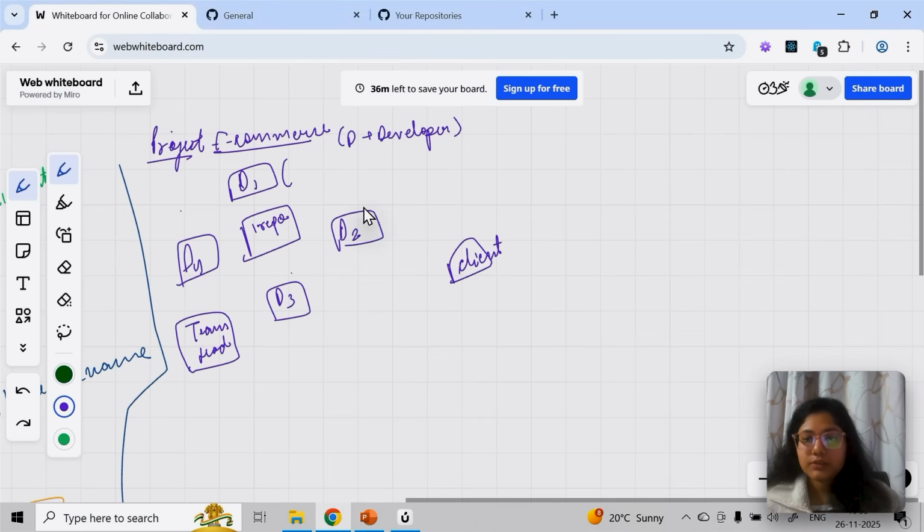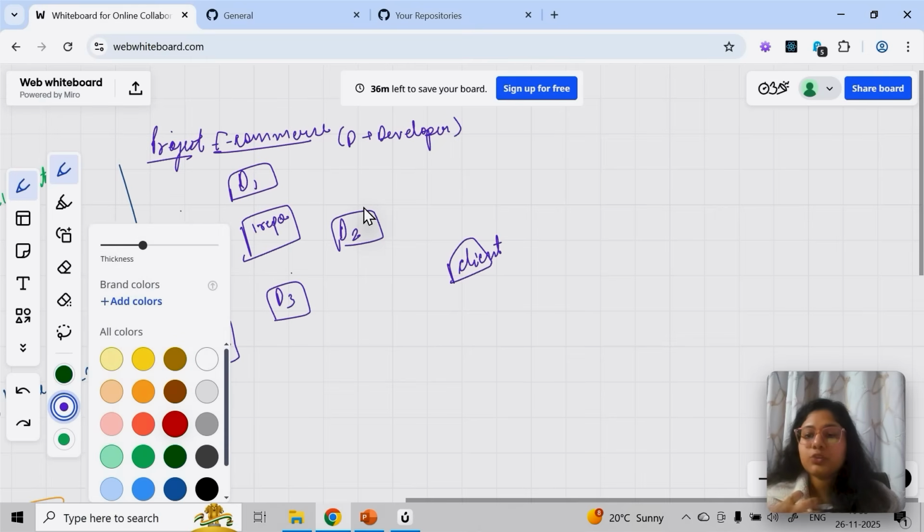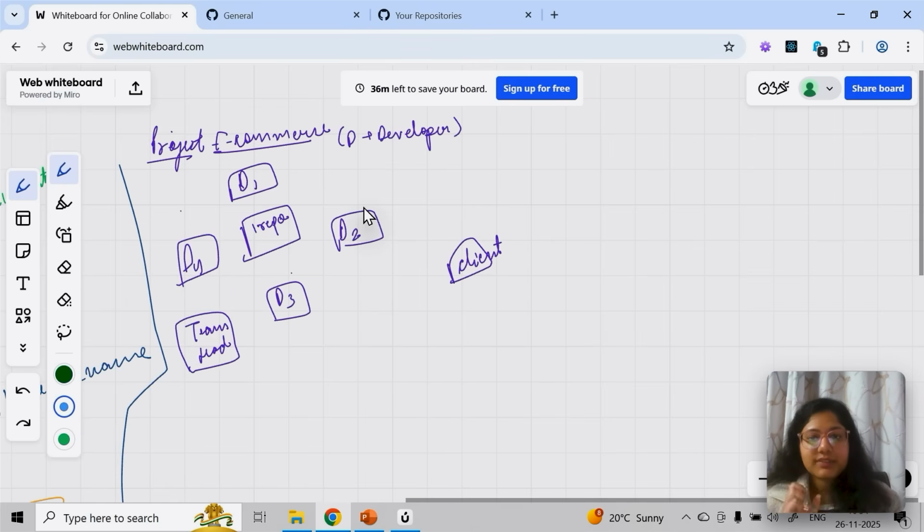Okay, let me change the color. I'm just teaching you this point with a storyline, and then I'll conclude why I taught you this, because this will give you complete clarity of the next topic that I want to talk about. So here, let's say this person is going to develop the product page.